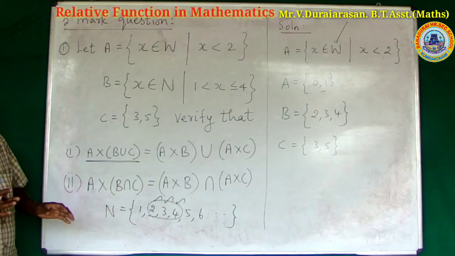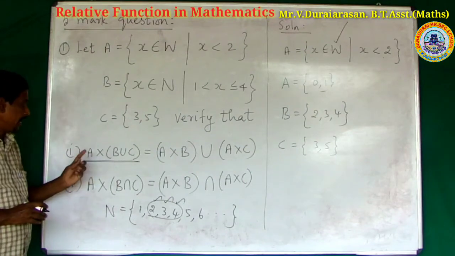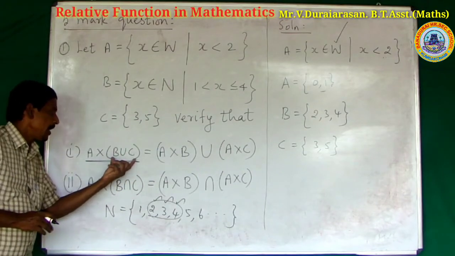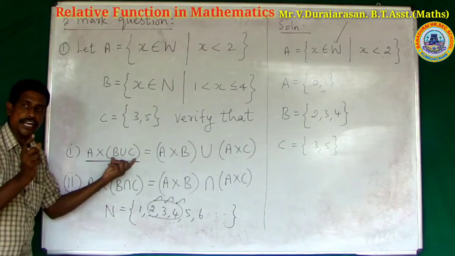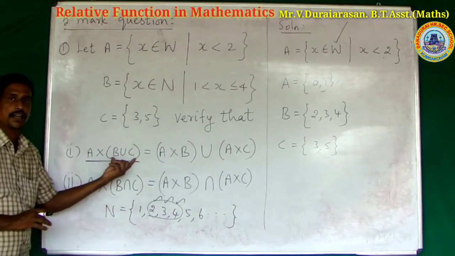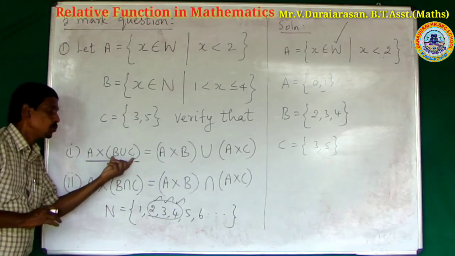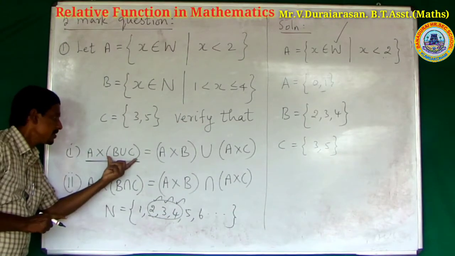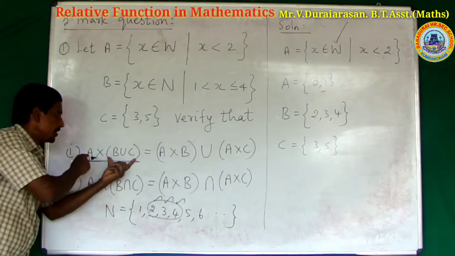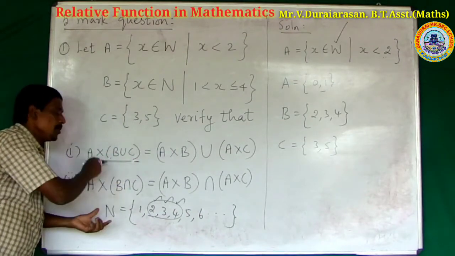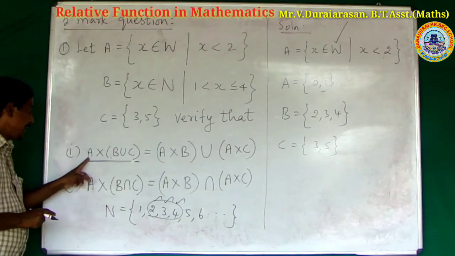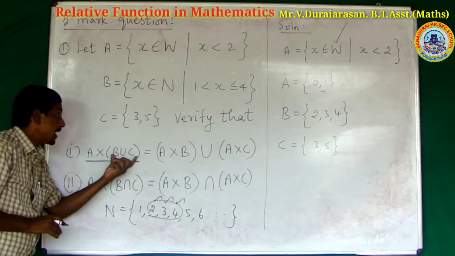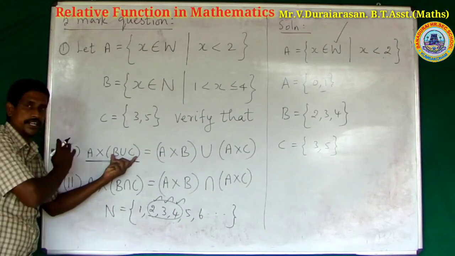First to find left hand side, A cross B union C. To find the inner side of the parenthesis. What is to be found, sir? First to find B union C. What is this? This is A. What is this? This is the parenthesis inside. This is 1 set. The total B union C is only 1 set. A is a separate set. A is already found. What is the other set? B is a separate set, C is a separate set.